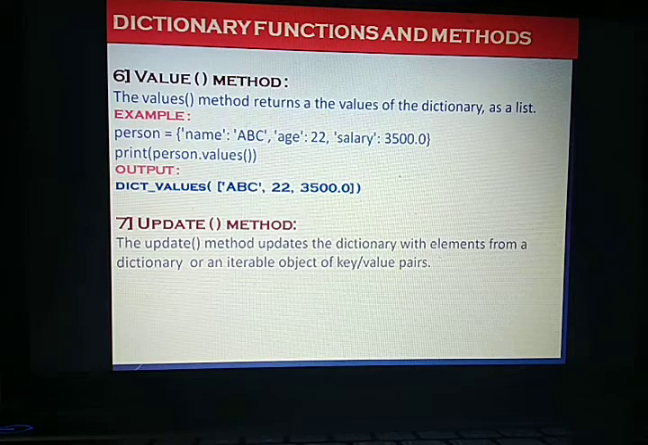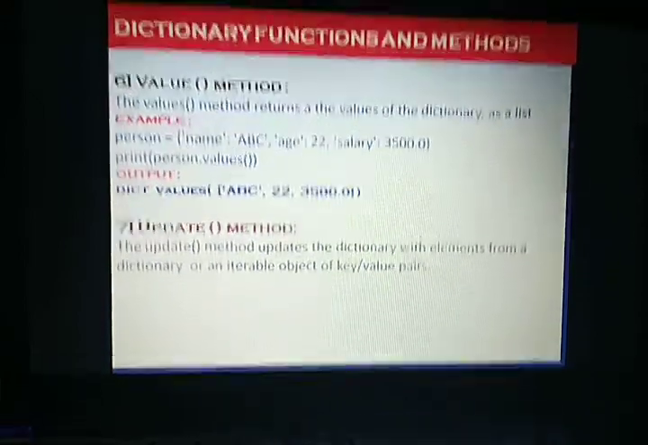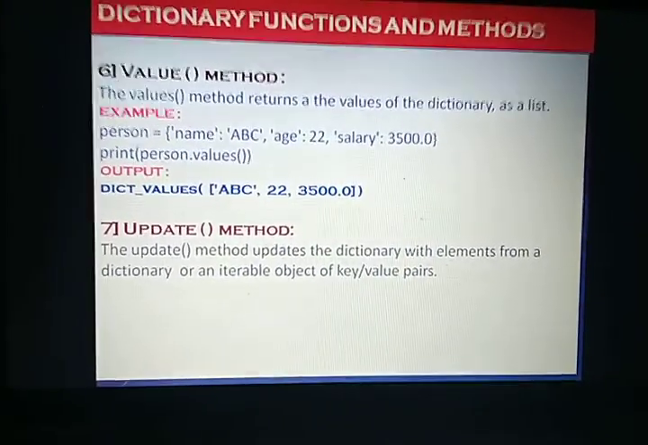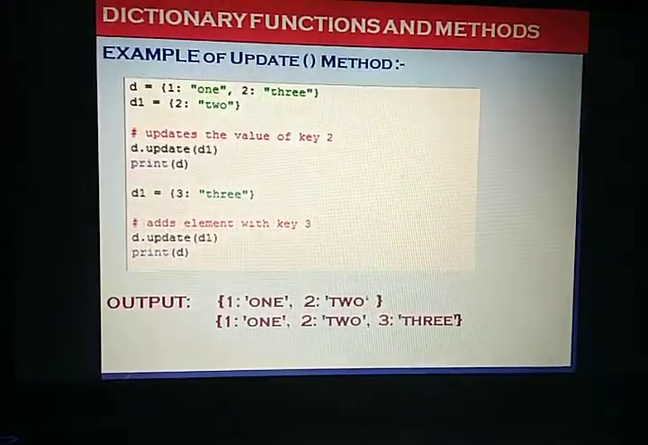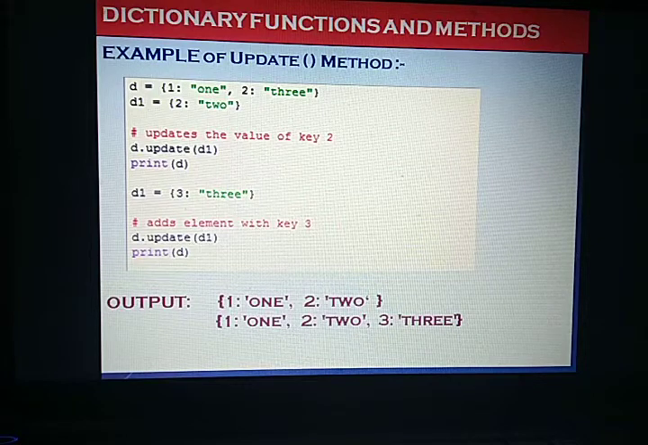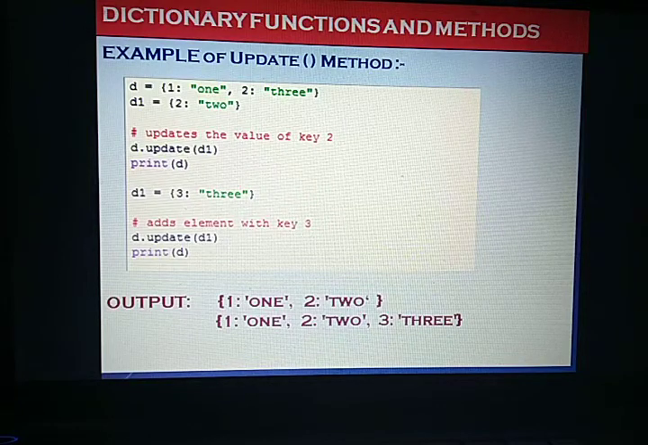Now the update method. Suppose you want to update an element of a dictionary, then we have to use the update function. Let's see what the update function is. Here you can see an example: one dictionary D having two pairs, with 1 and 2 as keys, and one more dictionary D1 which has 2 and TWO, one pair. Now we are using the update function. Update just adds the second dictionary into the first one: D dot update, bracket, D1. You can see in the printed output that 2 is added there.